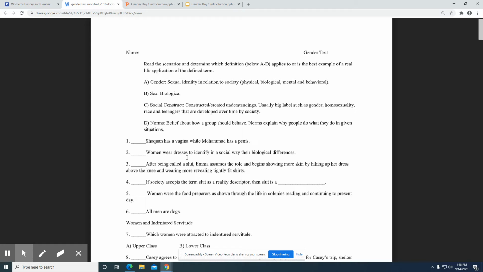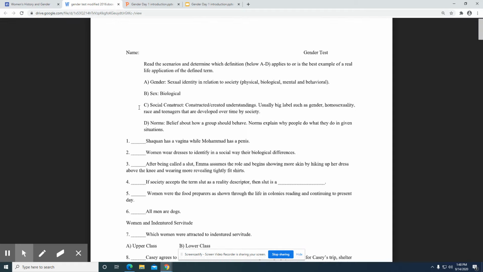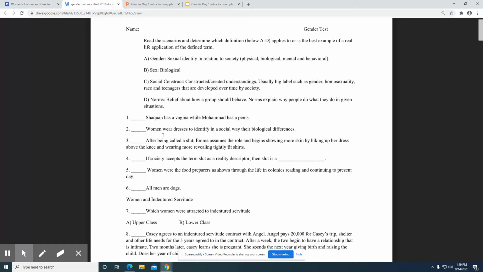Women wear a dress to identify in a social way their biological differences. So women are wearing a dress. That seems to be a norm, that there is this belief about how the group should behave. A social construct is like a big label: gender, homosexuality, race, teenagers. There might be some confusion about these two here. I do want to point out that gender is a social construct. And so when we're looking at norms, let's take a look at number three.